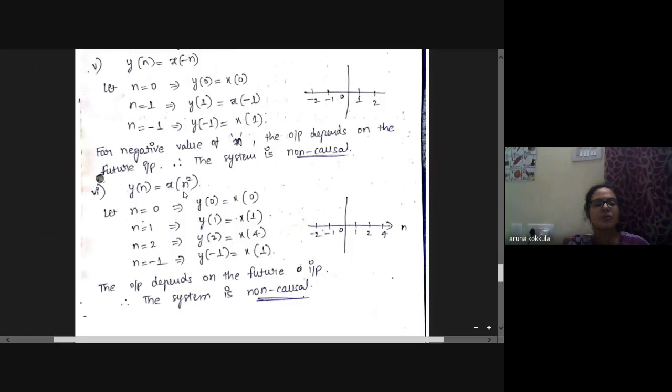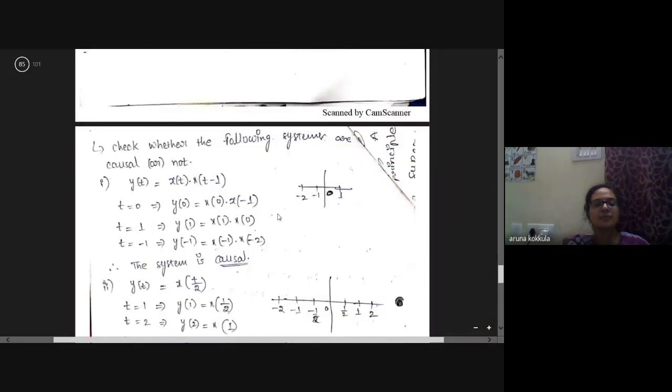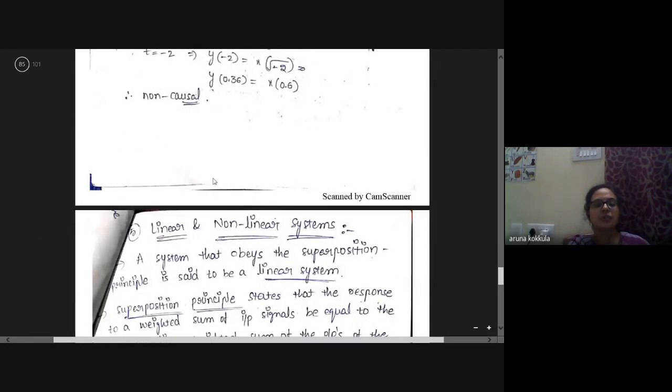Y of n is equal to x of n square. It depends on the future values, so non-causal. The fourth one is causal and non-causal systems, and the fifth one is linear and non-linear systems.